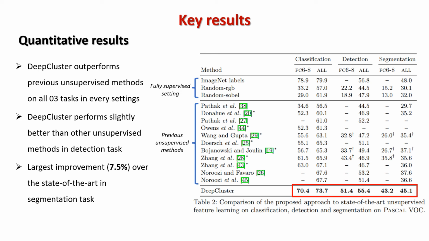The results show that DeepCluster outperforms all the previous unsupervised methods on all 3 tasks in every setting. In the object detection task, DeepCluster performs slightly better than other unsupervised methods, but in the segmentation task, we can see the largest improvement over the state of the art. The results also show that by using DeepCluster, we can reduce the performance gap with networks trained in a supervised manner.